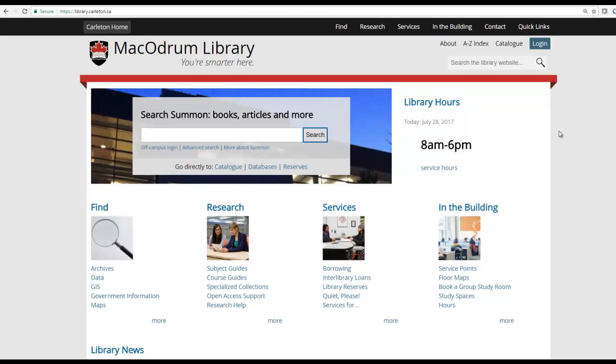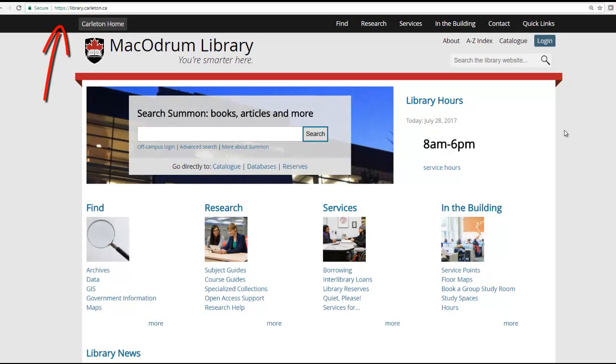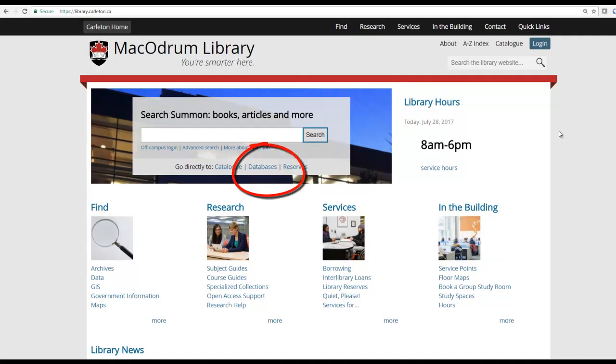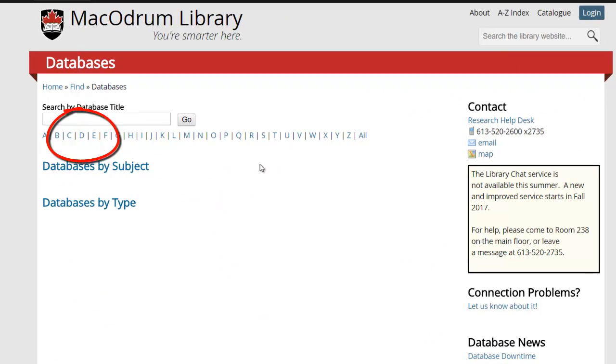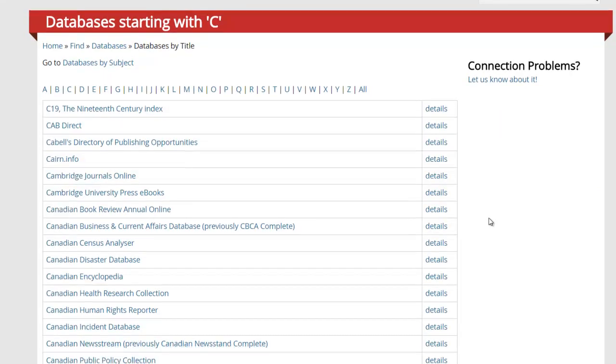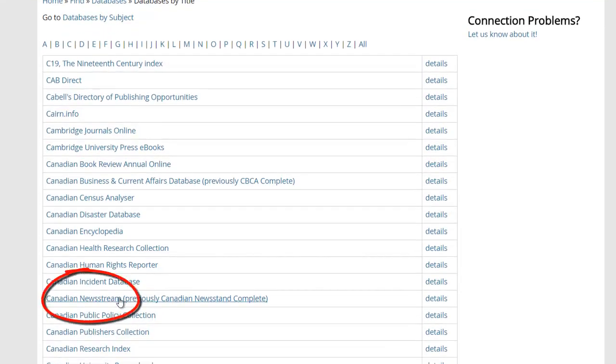Finally, if we return to the library's homepage at www.library.carleton.ca, we can access the database Canadian Newsstream. You can use this database to search 200 newspapers published across the country. Go to the link to databases located under the main Summon search field in the center of the homepage. Use the alphabetical listing at the top of the page and click on C. And then scroll down to Canadian Newsstream.